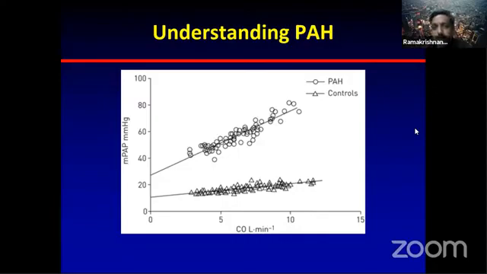PA pressure will go from 14 to 20 at most. It doesn't cross more than 20, but this is extremely unrealistic in patients with PH. That is why they suffer a lot with exertion.